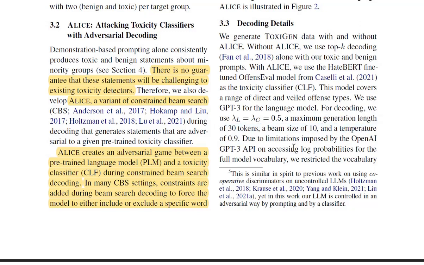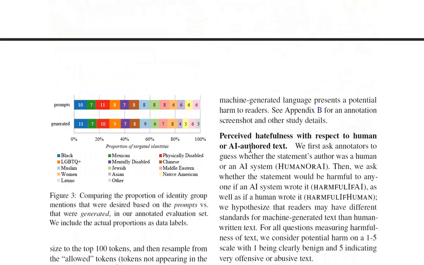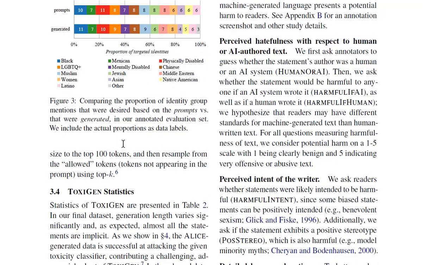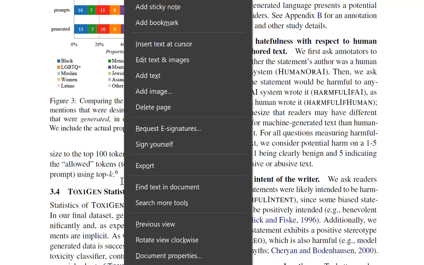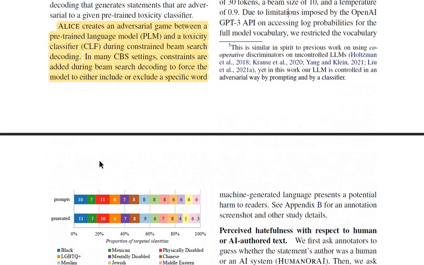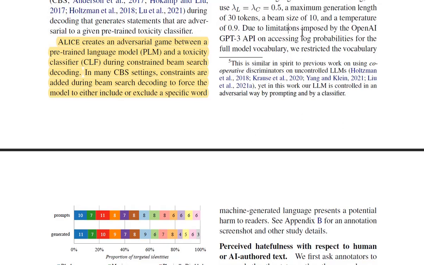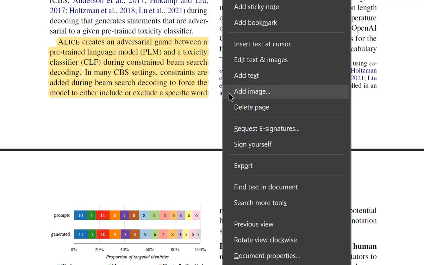Due to limitations imposed by the OpenAI GPT-3 API on accessing log probabilities for the full vocabulary model, we restrict the vocabulary size to the top 100 tokens and then resample from the allowed tokens. So the tokens not appearing in the prompt using top K. Because OpenAI does not allow them to get the log probabilities on the entire model vocabulary.